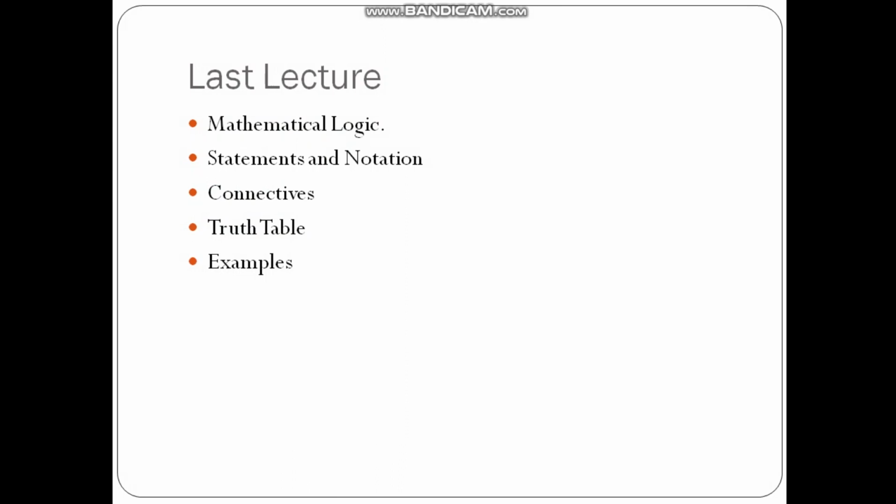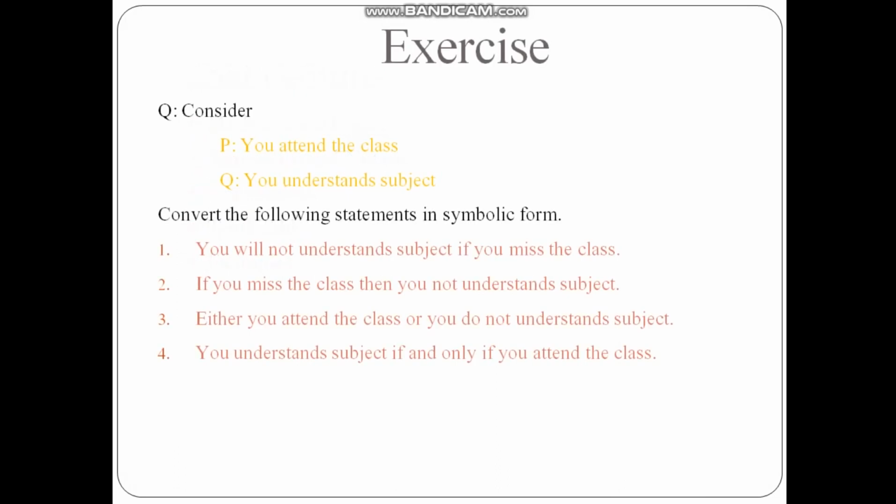They are negation, conjunction, disjunction, implication, which is also called if-then, and double implication. Implication is also called conditional, and double implication is also called biconditional. We discussed the truth tables of these connectives, and we discussed some examples in the last lecture.